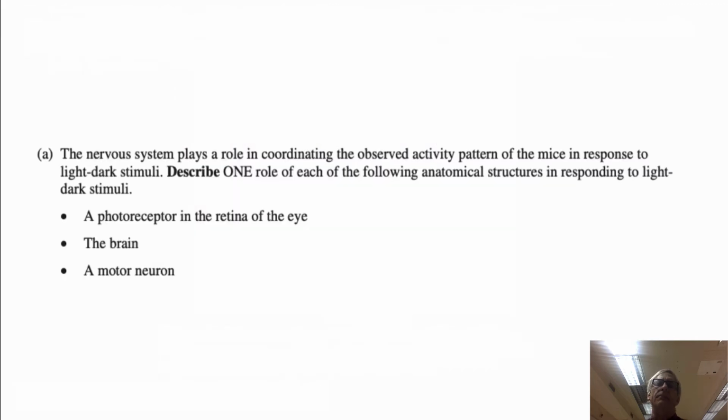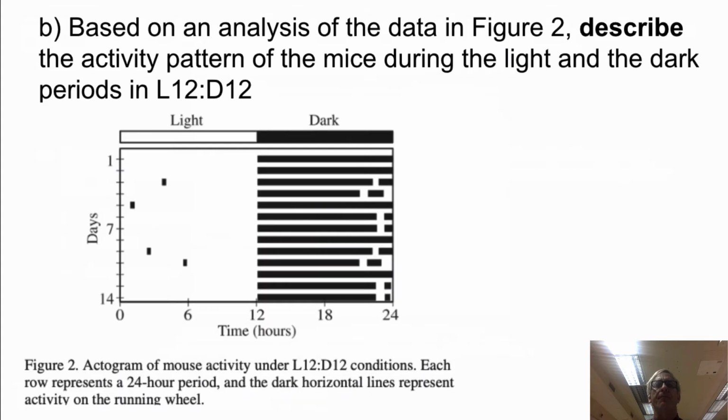Part A. Please answer this question. It will require one sentence per bullet point. Go. Part B. Please describe the activity pattern of the mice during the light and dark periods in L12, D12. Go.